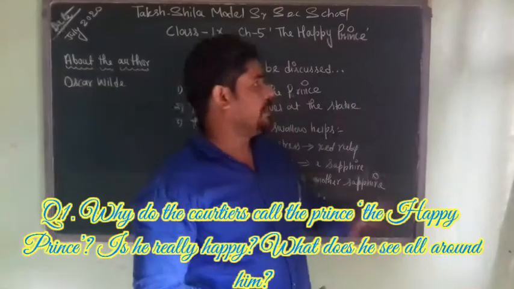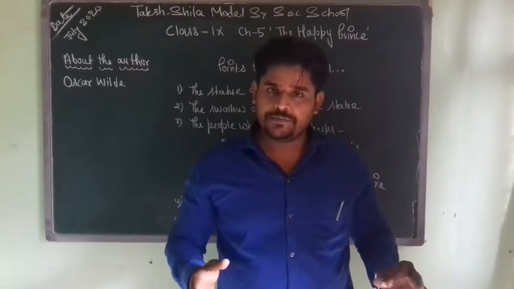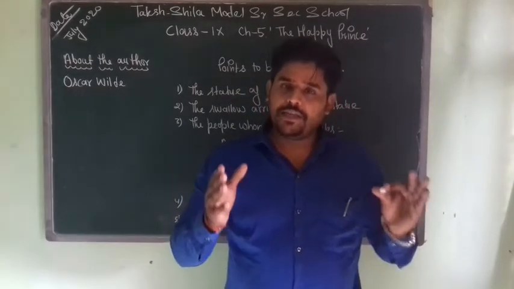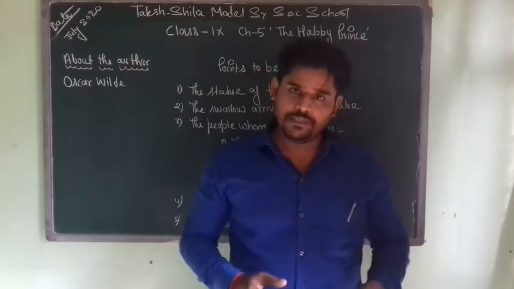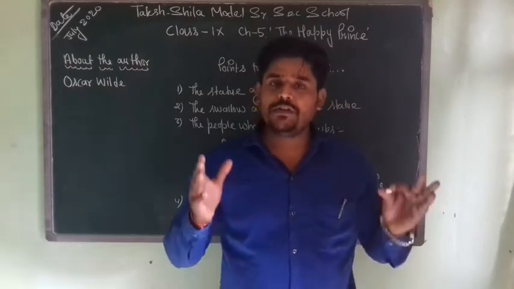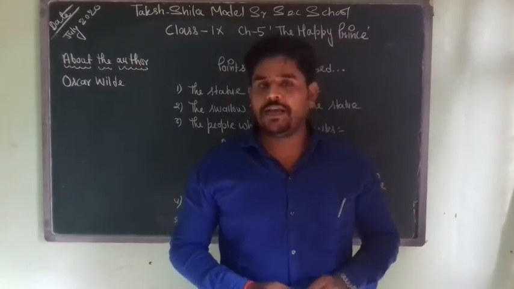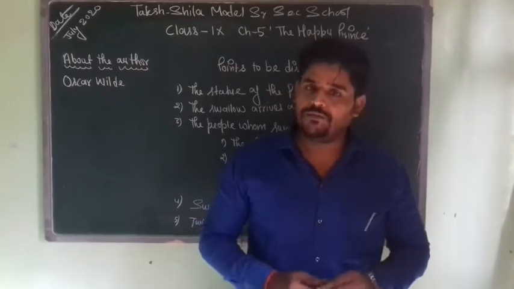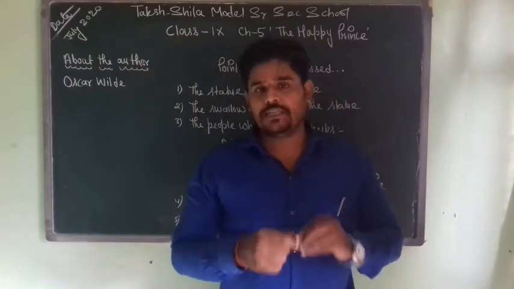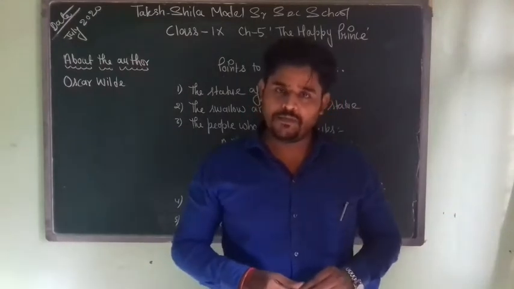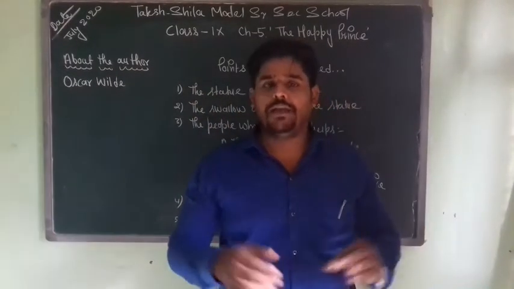As I told you when I told you about the happy prince, there was a prince. He was very happy when he was alive. When he was alive in his palace, sorrow was not allowed to enter. During his lifespan, he did not see what sorrow and suffering are. But when he died, a statue was erected in the middle of the town. His statue was placed on a pedestal. It was on such a height that the statue could see his entire city. The statue was built of fine gold, leaves of fine gold.